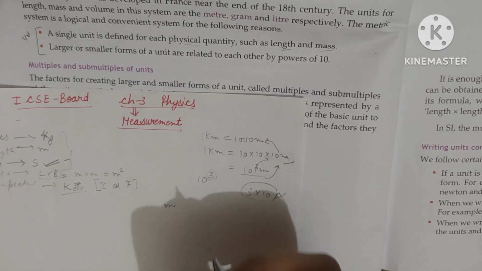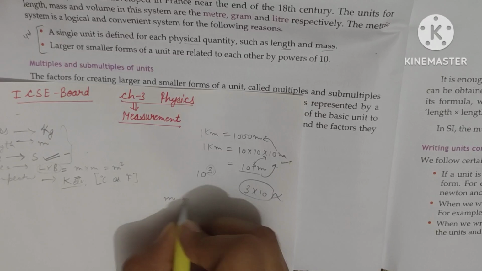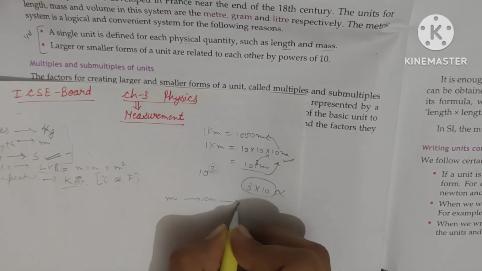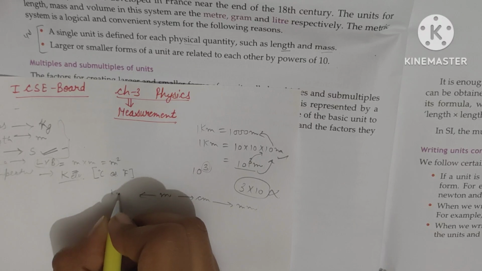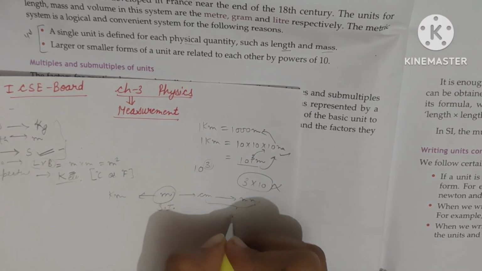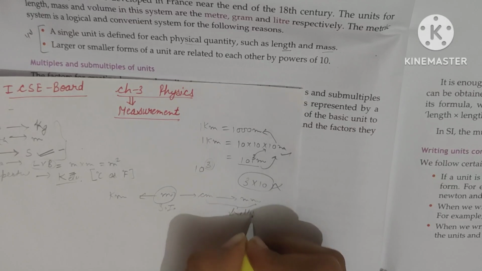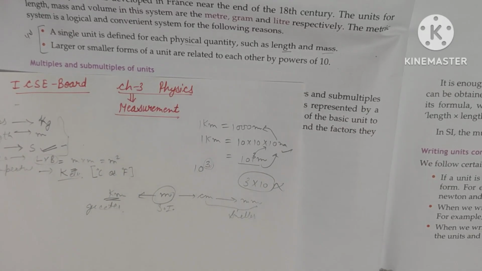See here, m is written, that is denoting meter. Next is the centimeter, next the millimeter, and to this side the kilometer. This is the standard SI unit in the center. These two are the smaller units, and this is the greater unit.